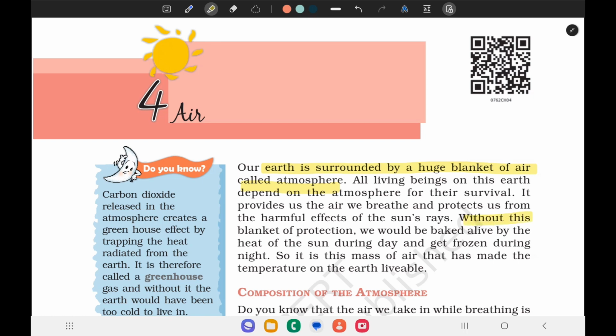Without this blanket of protection, we would be baked alive by the heat of the sun during the day and get frozen during the night. So, it is this mass of air that has made the temperature on the Earth livable. This paragraph is telling us about the atmosphere and the air we breathe, which protects us from the harmful rays of the sun.